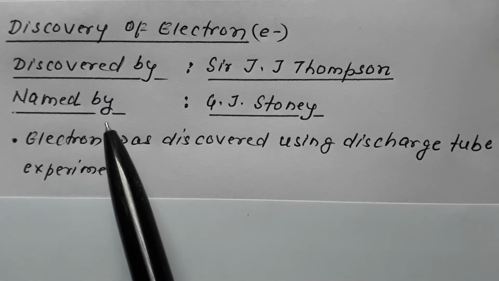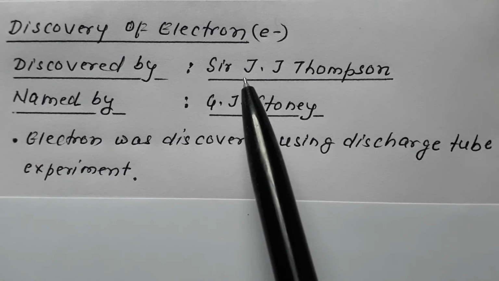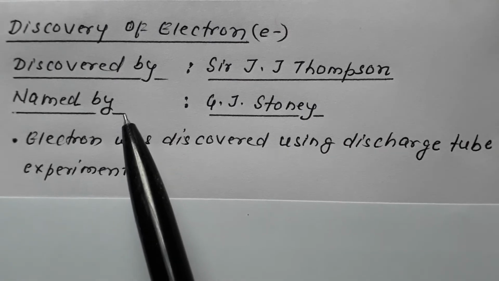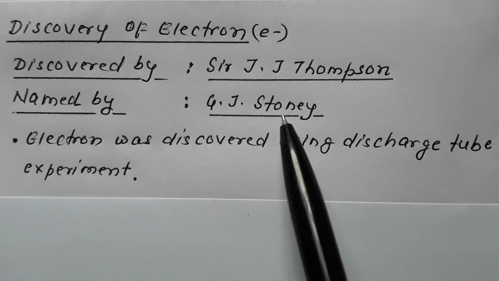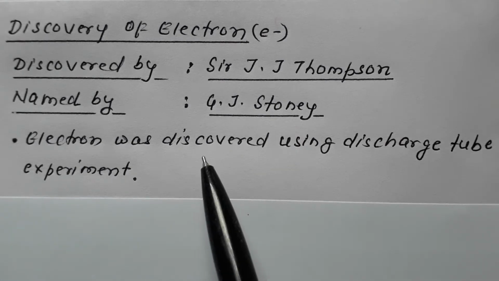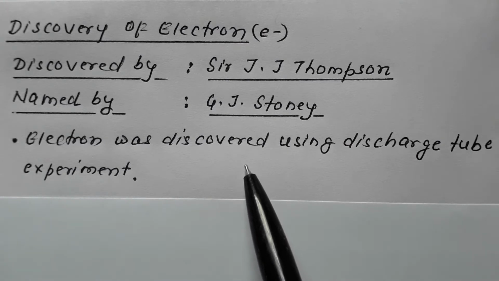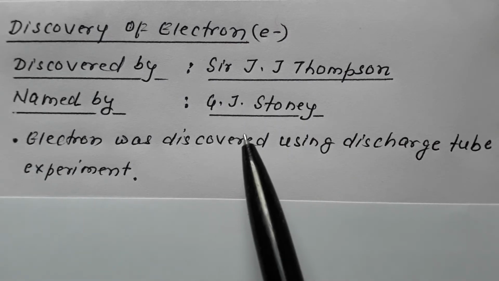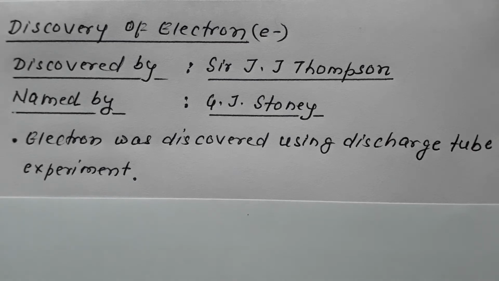The person who discovered this electron used to call it by a different name. This name electron was coined by G.J. Stoney. Remember, electron was discovered by J.J. Thomson and named by G.J. Stoney. It was discovered using the discharge tube experiment.